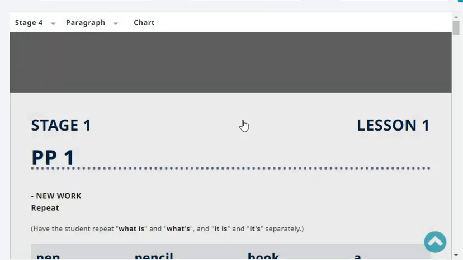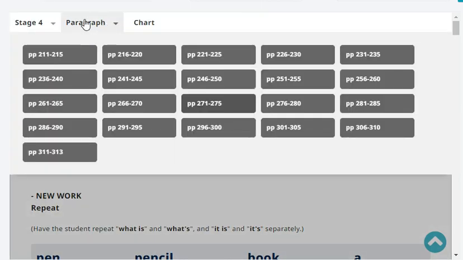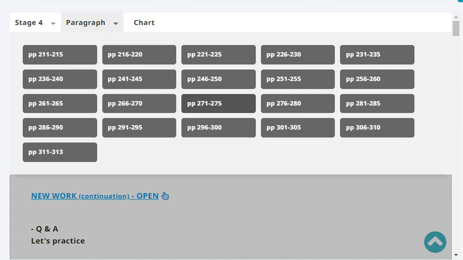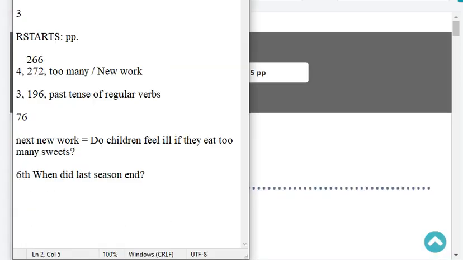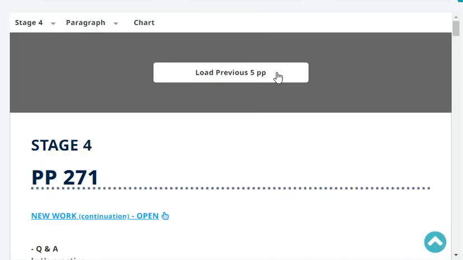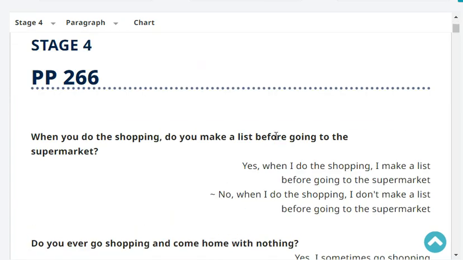272. Okay, 272. And our last headword was "too many." New word type of lesson. Okay, so let's start with revision. Ready? Here we go.